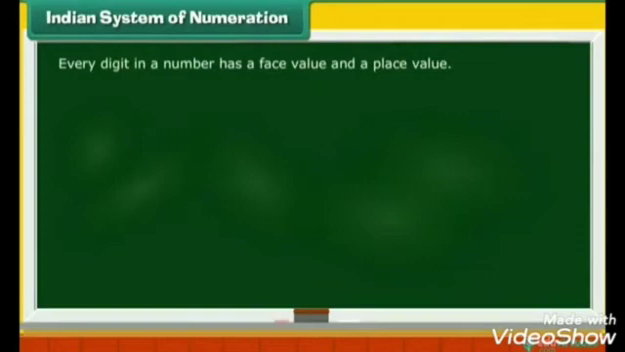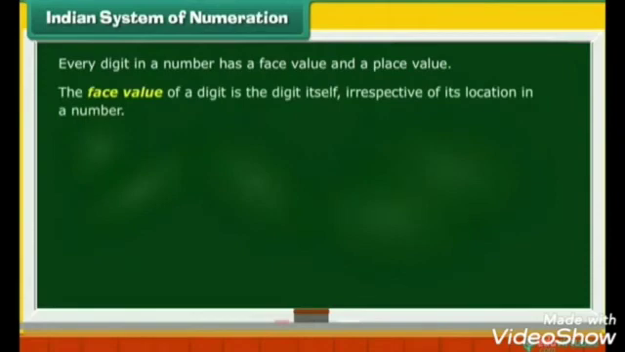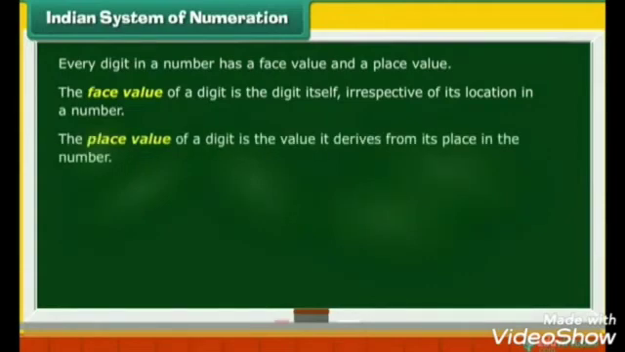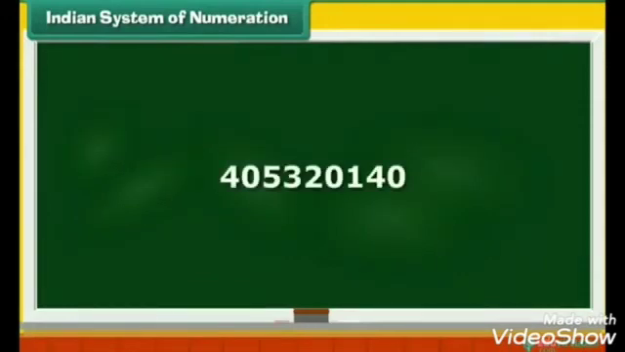Every digit in a number has a face value and a place value. The face value of a digit is the digit itself, irrespective of its location in a number. The place value of a digit is the value it derives from its place in the number. The place value chart makes it easy to read a number. Let us see how. Consider the number